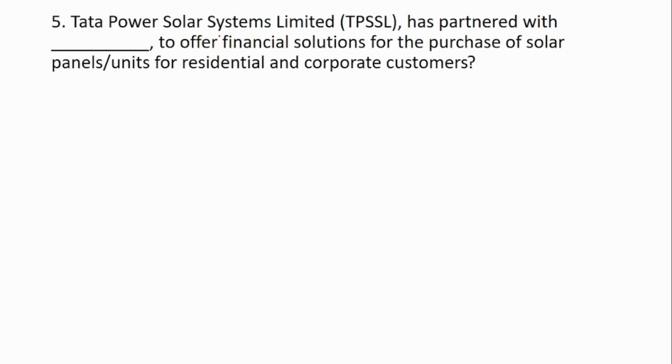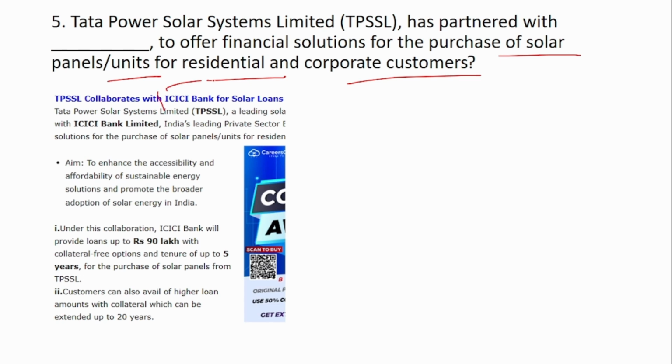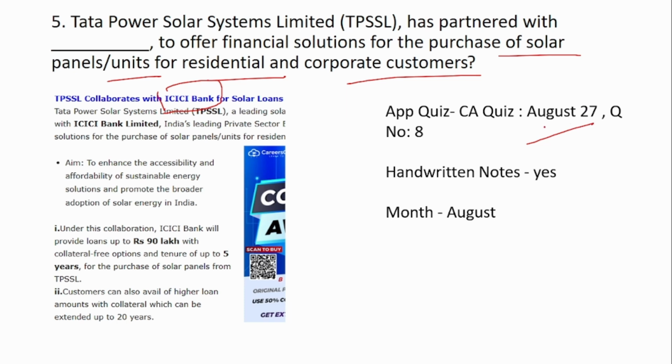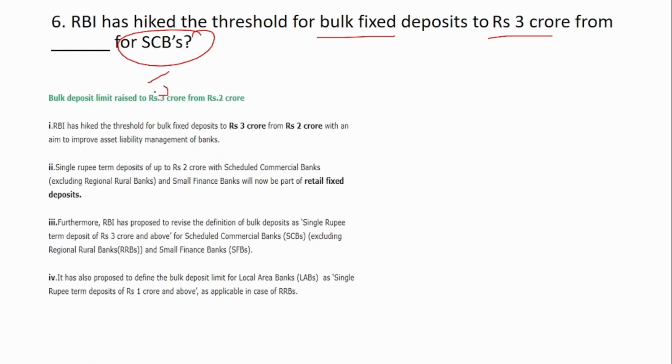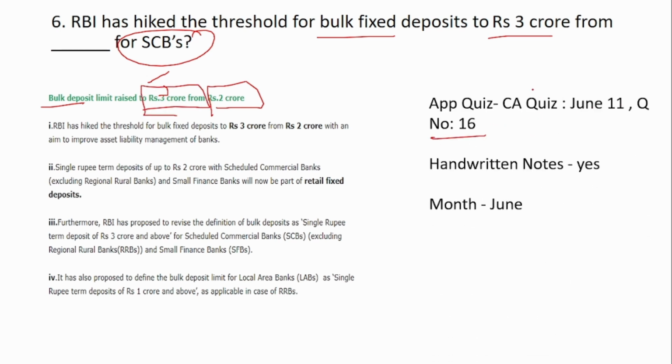Next: Tata Power Solar Systems Limited has partnered with Dash to offer financial solutions for the purchase of solar panels or units for residential and corporate customers. The answer is ICICI Bank. This is CA quiz question number 8, August 27, and handwritten notes is also available for this. Next: RBI has hiked the threshold for bulk fixed deposits to 3 crores from Dash for the scheduled commercial banks. We know that RBI had hiked bulk deposits from rupees 2 crores to 3 crores. It is there in question number 16 of the CA quiz of June 11.